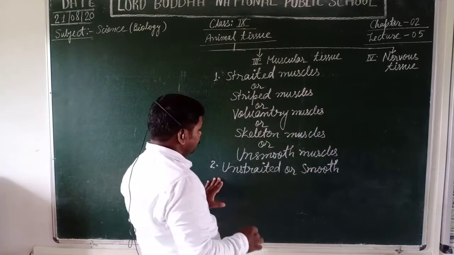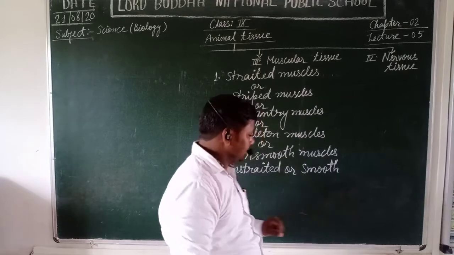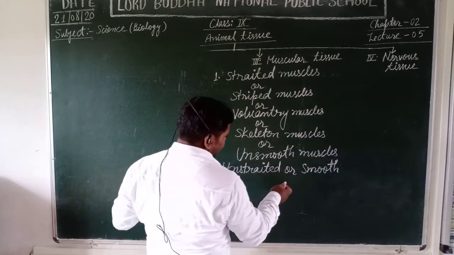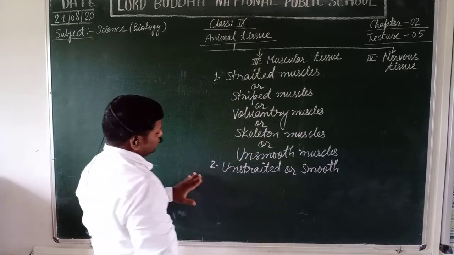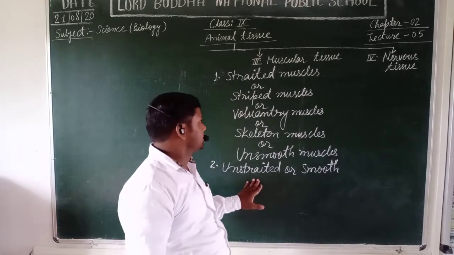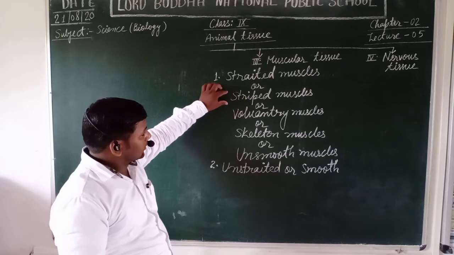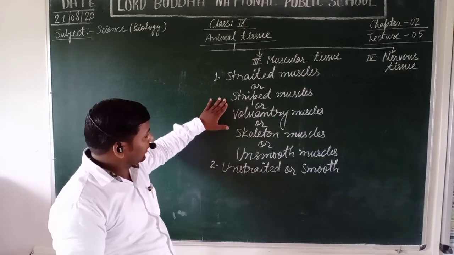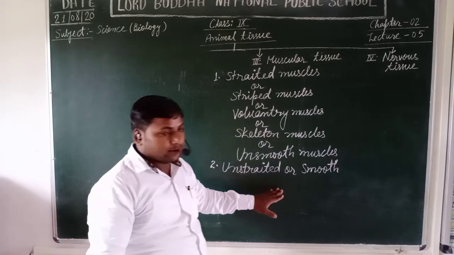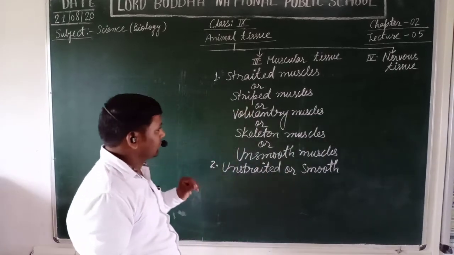That's why they are called unstriated or smooth muscles, and they are involuntary in function. That's why they are also known as involuntary muscles, and on the basis of the phenomena, they are also known as unstable muscles.